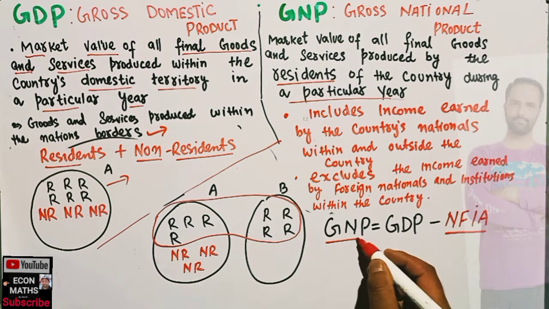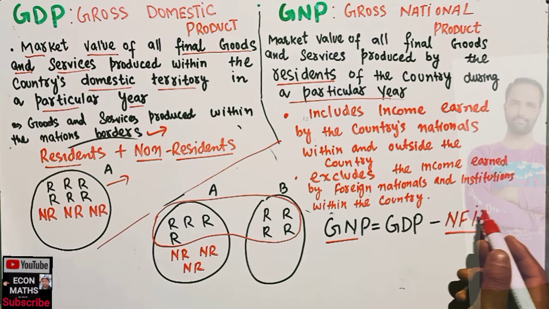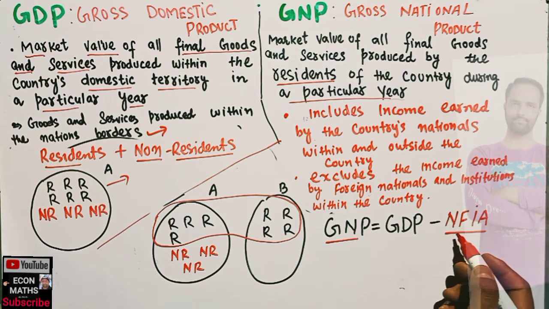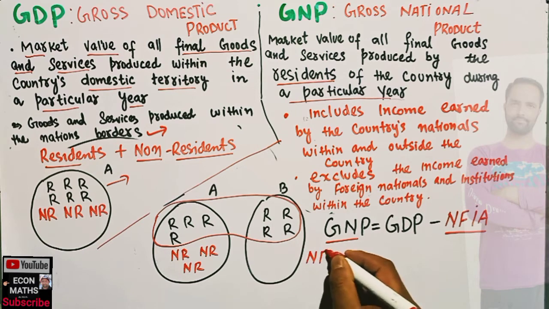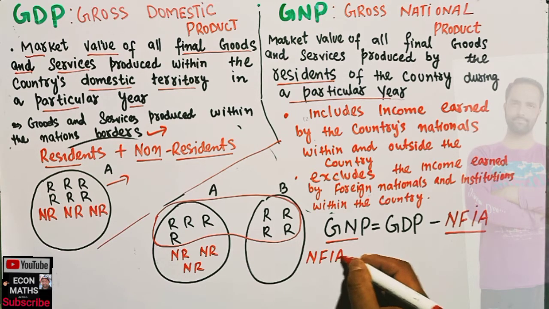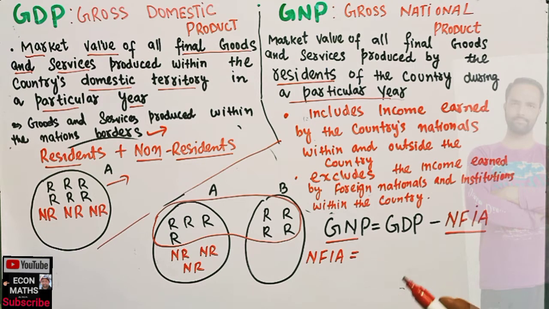To calculate GNP, we subtract net factor income from abroad. And what is net factor income from abroad? Net factor income from abroad is simply equal to factor income earned by our residents